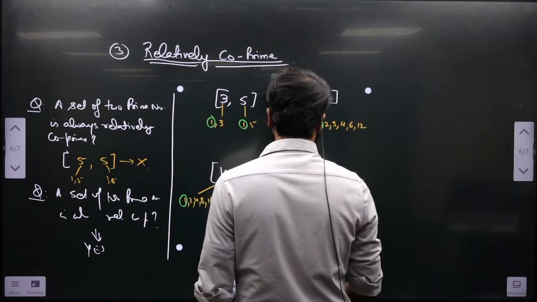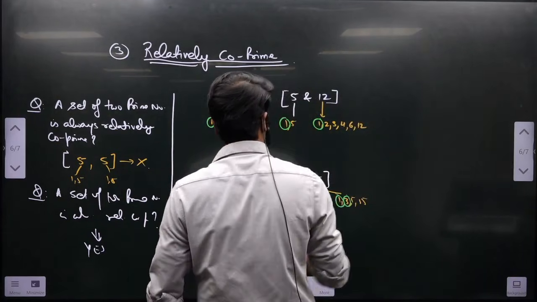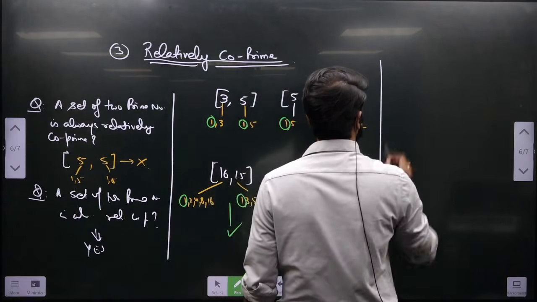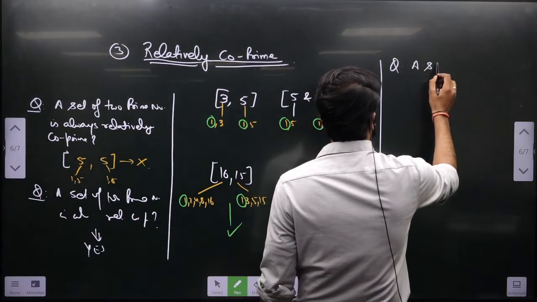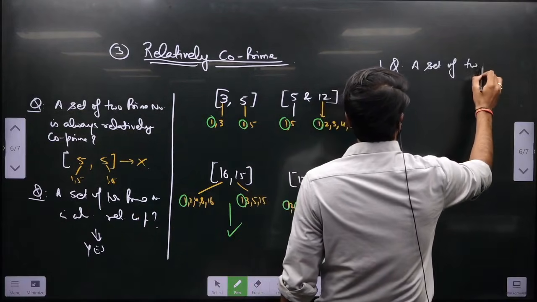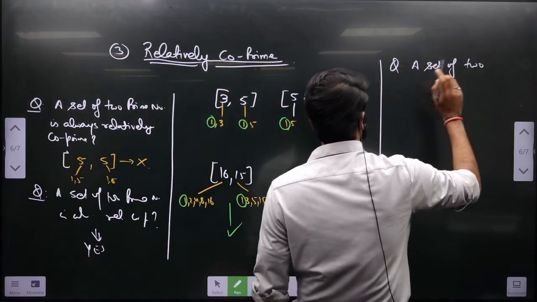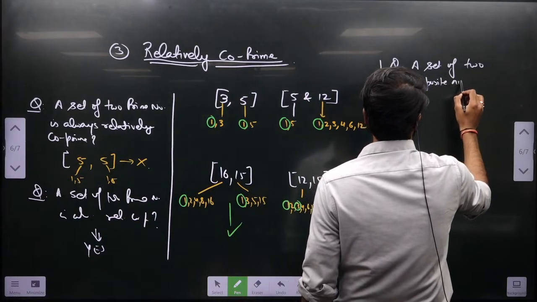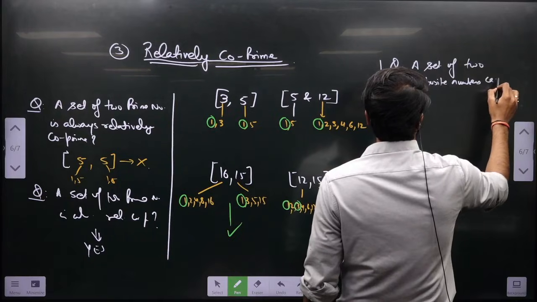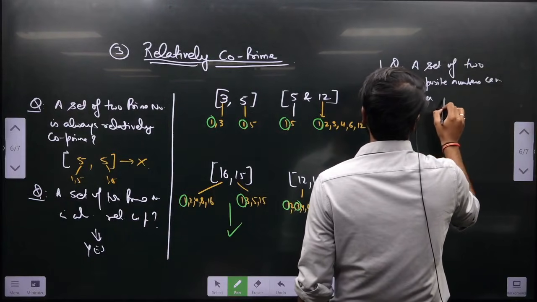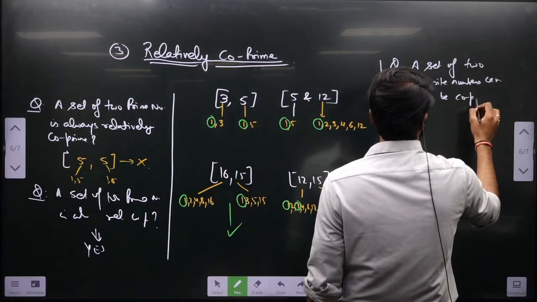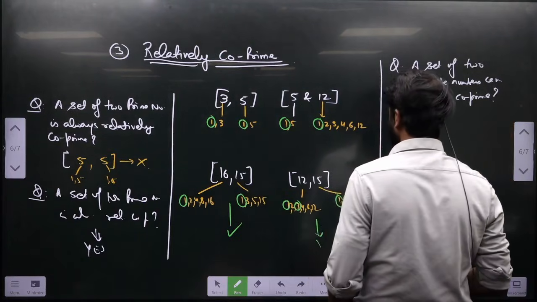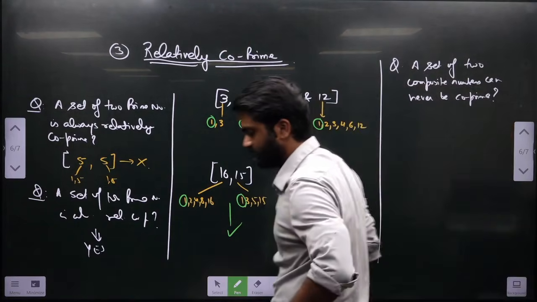A set of two composite numbers can never be co-prime. Do not speak the answer, first think and then tell me. Can never be co-prime. Yes or no? Just think and tell.